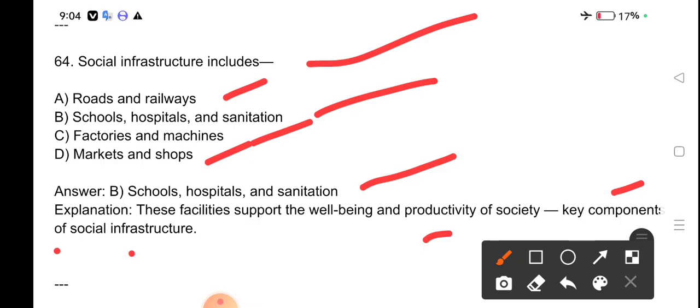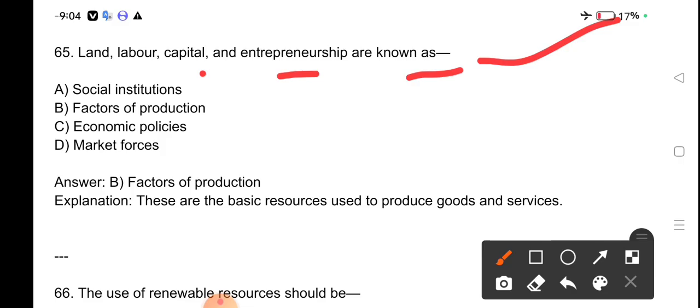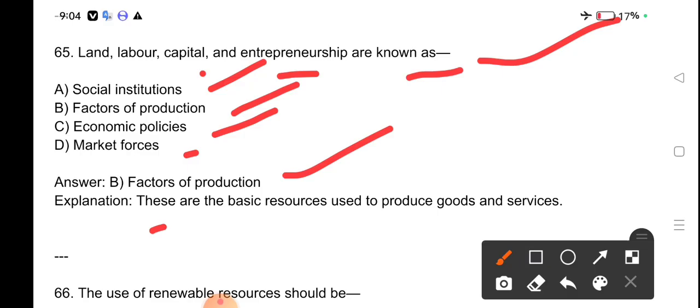Key components of social infrastructure. Land, labor, capital, and entrepreneurship are known as social institutions, factors of production, economic policies, market forces. Factors of production. These are the basic resources used to produce goods and services.